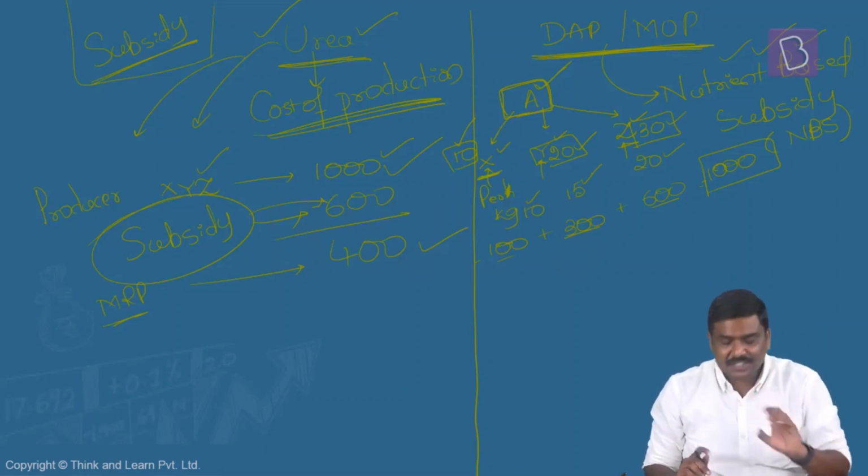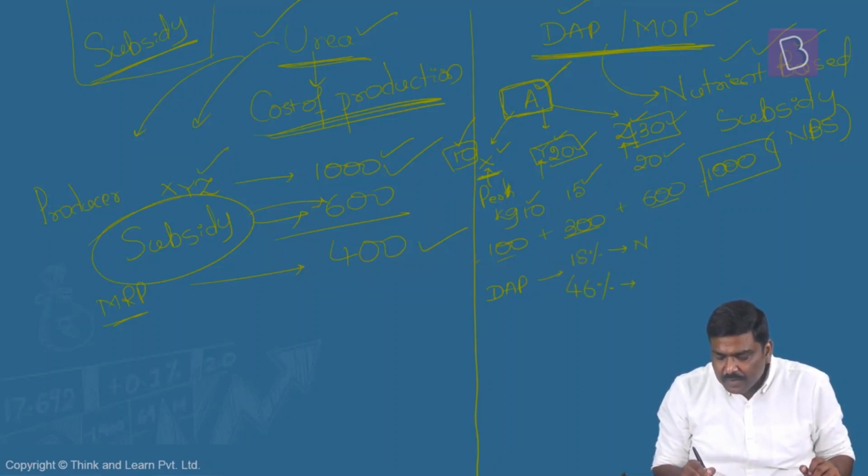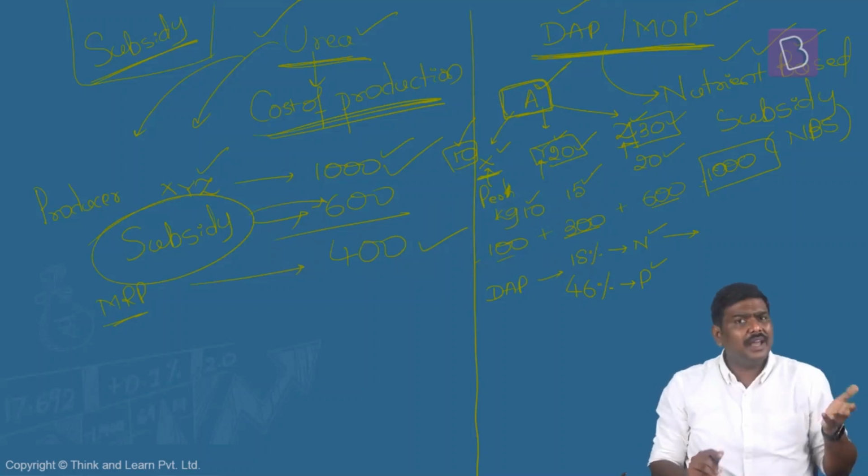Why? If you go back to the previous slide, we have discussed what is the component of a DAP, what is mainly present in MOP. In case of diammonium phosphate, what is mainly present? Right? We have 18% nitrogen and 46% phosphorus. Remember this: 18% nitrogen and 46% phosphorus. And per kg, generally the numbers will vary from one year to another year. Government will decide it. Okay?